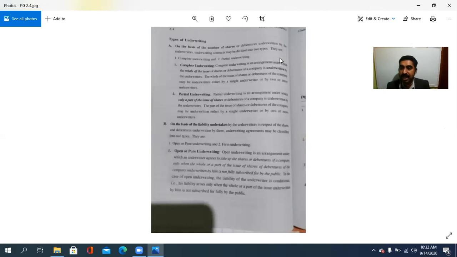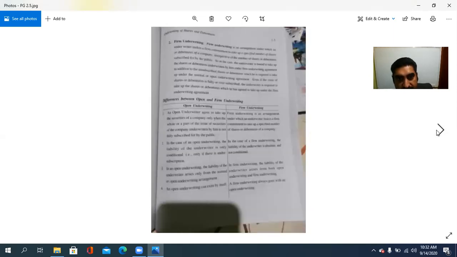And also, what are the two types of underwriting? On the basis of the number of shares, there are complete underwriting and partial underwriting. Complete underwriting means fully underwritten, while partial underwriting means only a part is underwritten. On the basis of the liability undertaken by the underwriter, there is open or pure underwriting and firm underwriting. These are the things we discussed in the previous classes. Then the differences between open underwriting and firm underwriting, that also we discussed.